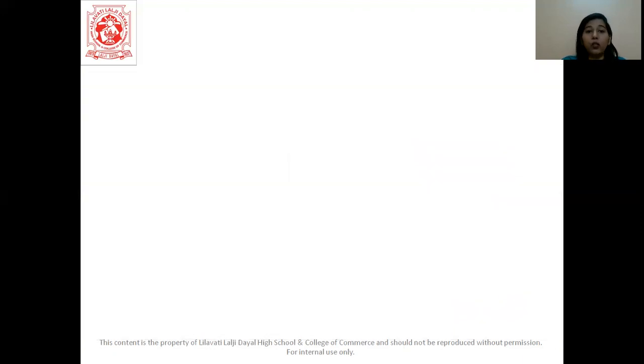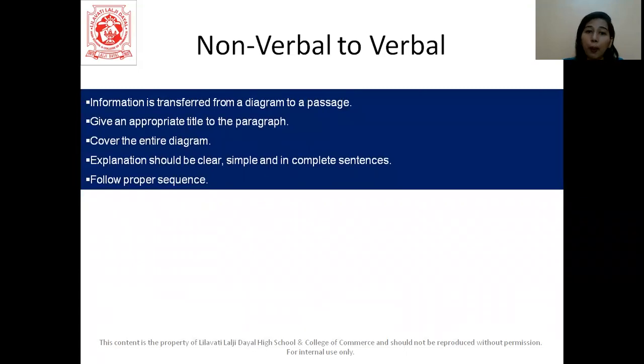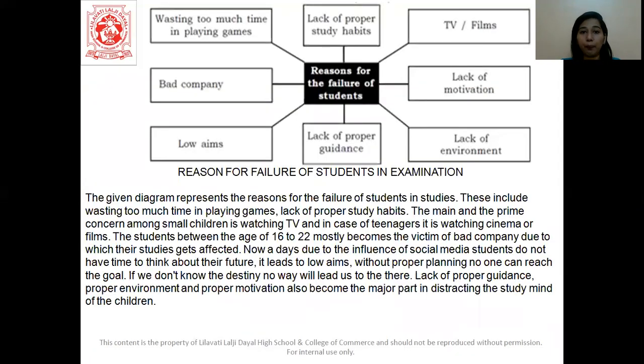All right? Now let us talk about non-verbal to verbal. So a diagram is given to us and we have to convert it to a passage. Again, title is important. Cover the entire diagram which is given to you. Explanation should be clear, simple and in complete sentences. So now when you are writing a passage, you have to write it in proper sentences. And a proper sequence should be followed here. Proper logical order, the way in which you have your diagram in front of you. Let us see this with an example.